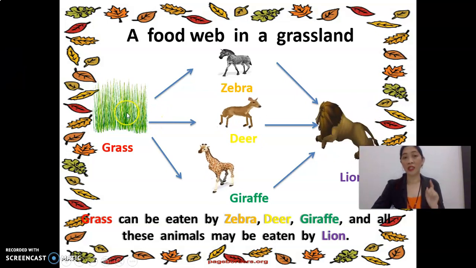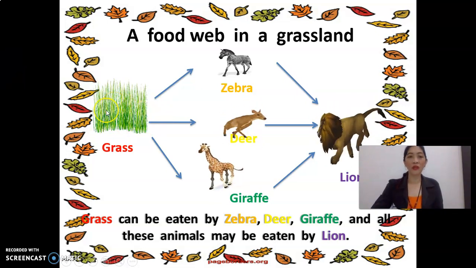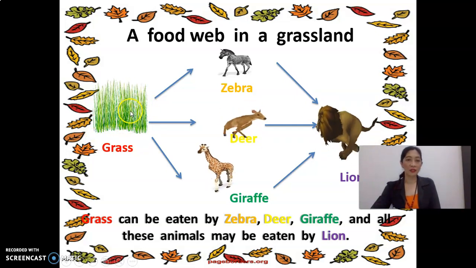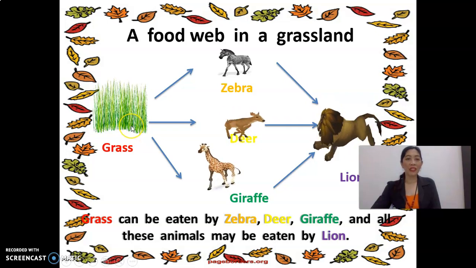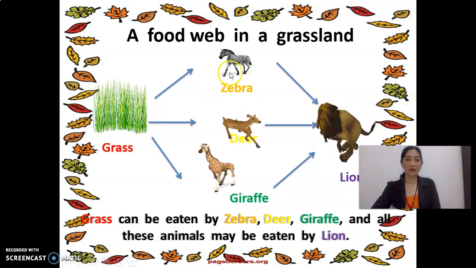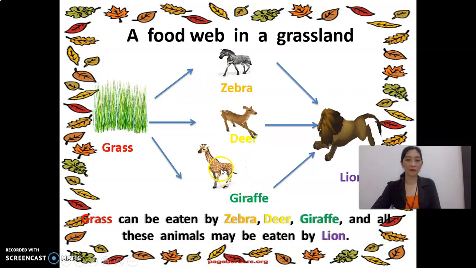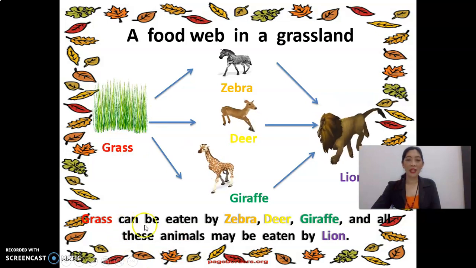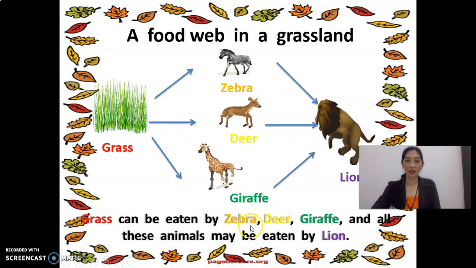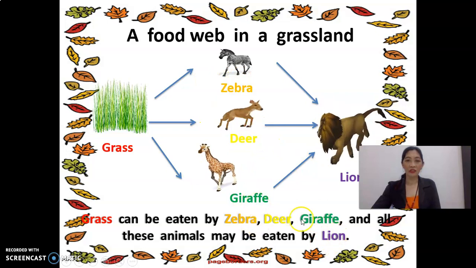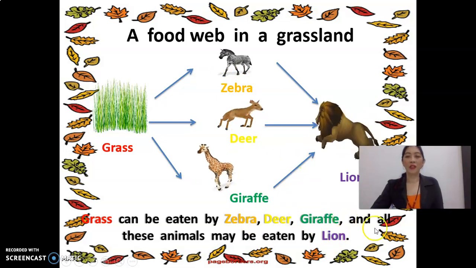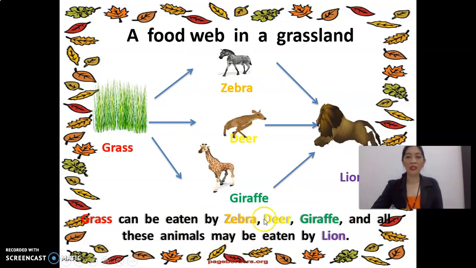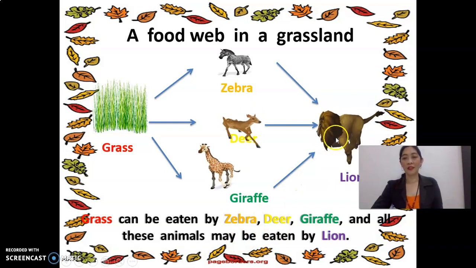Producer again is a plant, so always start with the plant. Grass can be eaten by zebra, deer, and giraffe. And all of these animals may be eaten by a lion.